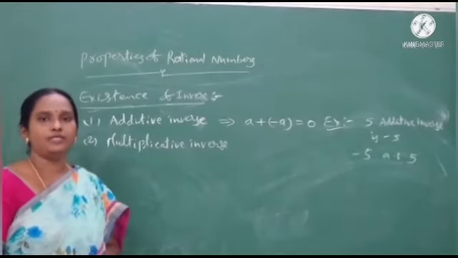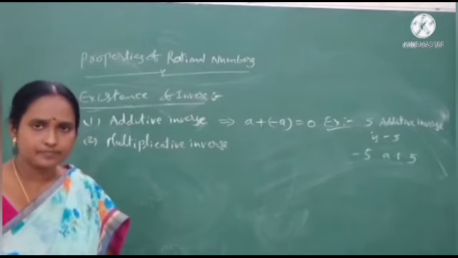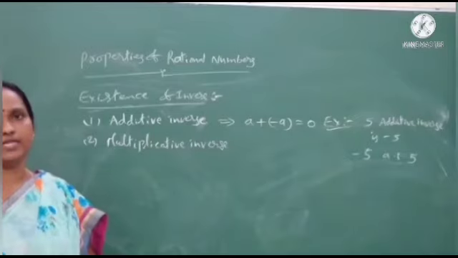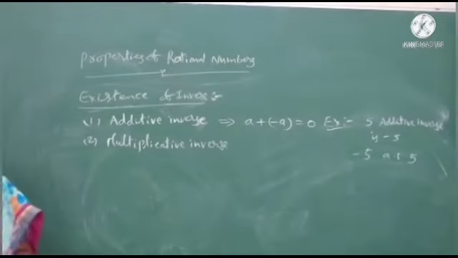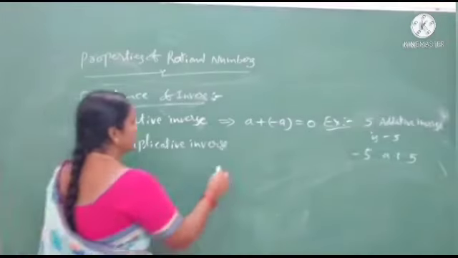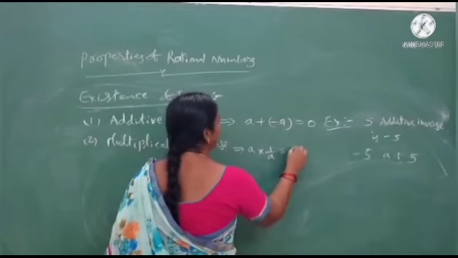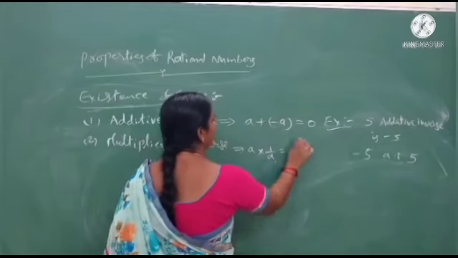When we multiply two numbers whose product is 1, that is the multiplicative inverse. That is a into 1 by a equal to 1.